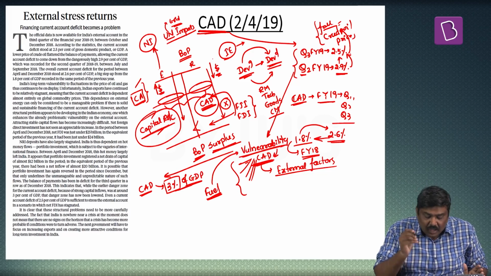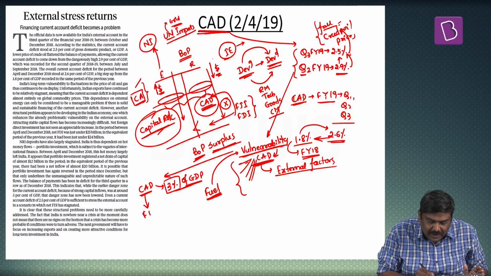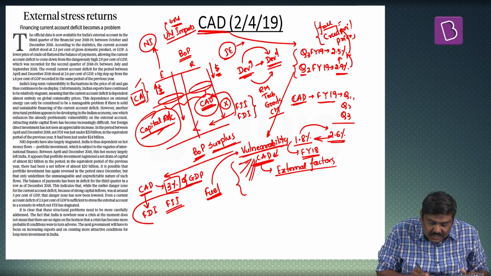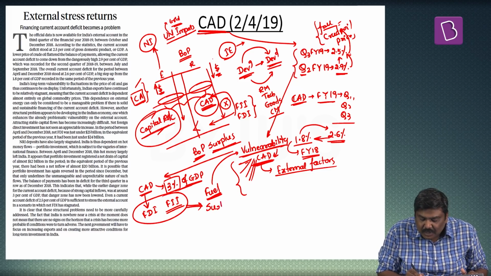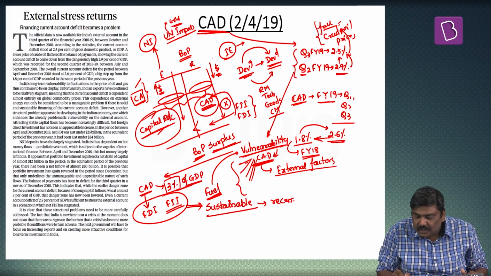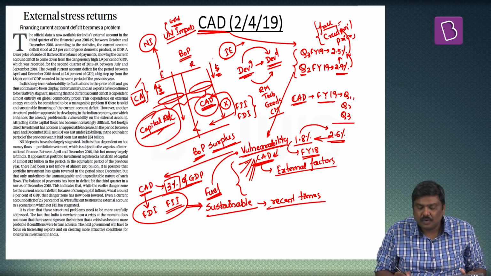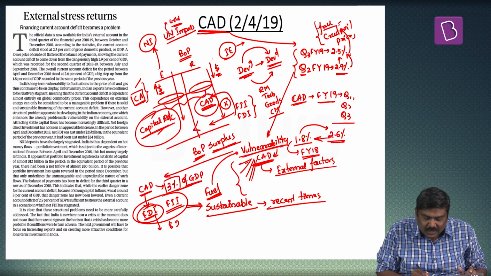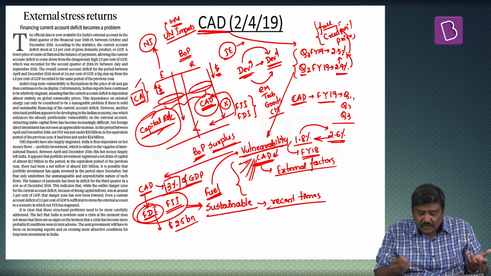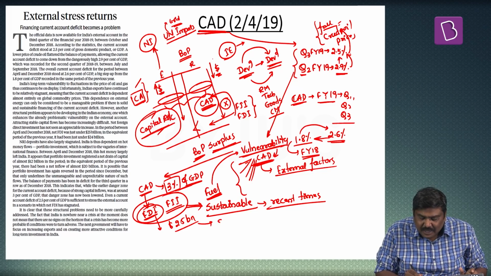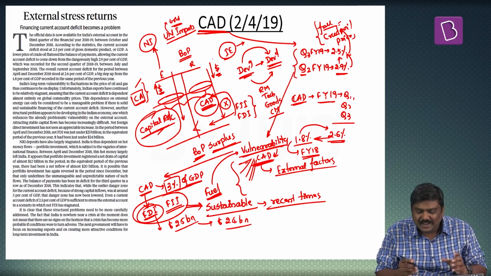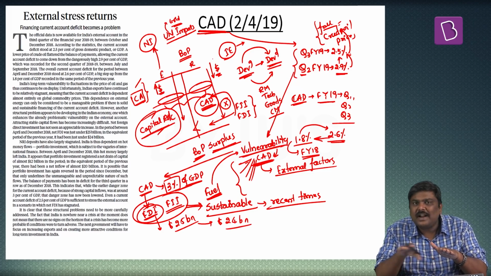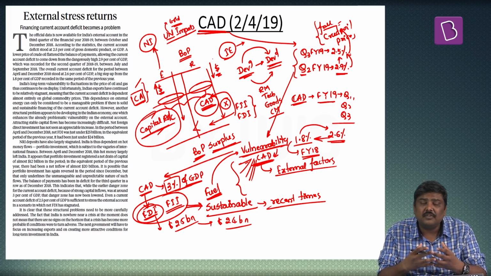And this was because earlier there was a huge inflow of FDI into the Indian market as well as FII into the Indian market. Now this particular trend is not sustainable, or has not been sustainable in recent times. What this article says is FDI for the first three quarters of fiscal year 19 was a net inflow of $25 billion, which for the same period in the previous fiscal was $24 billion, which basically means that the inflow of FDI is flattening out, which is not considered favorable for India's BOP.